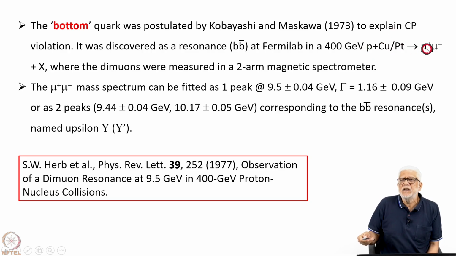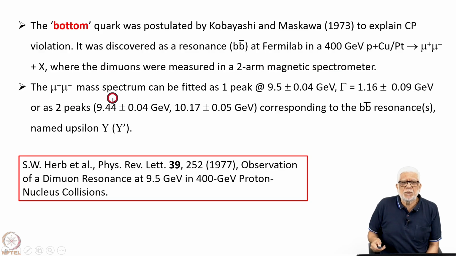They were looking at the dimuons, an inclusive spectrum of dimuons. So mu plus, mu minus plus X. You don't care about what happens to X, you don't detect that. But you measure the dimuons in a 2-arm magnetic spectrometer.